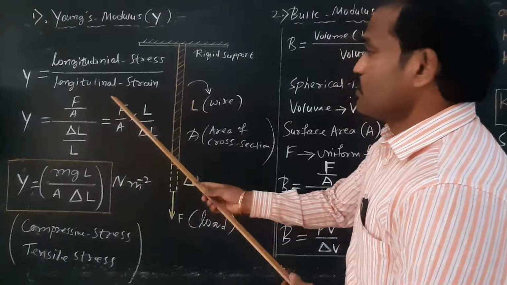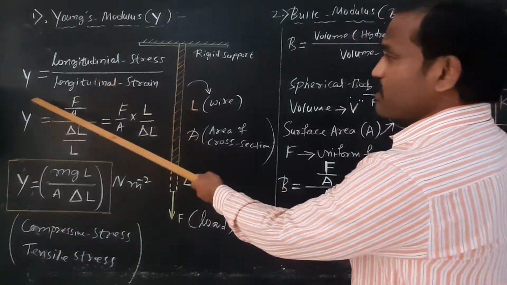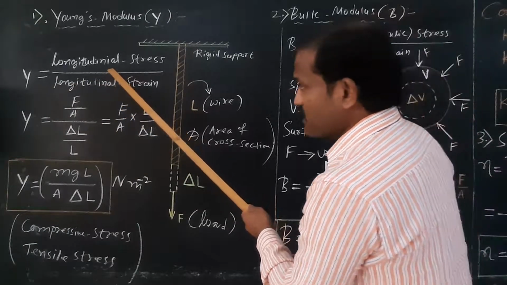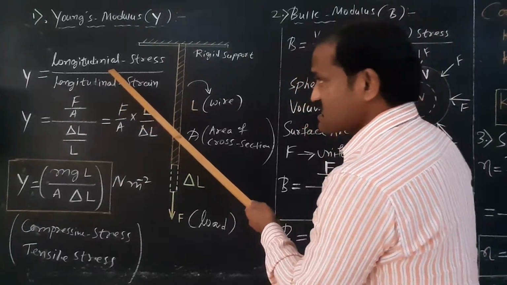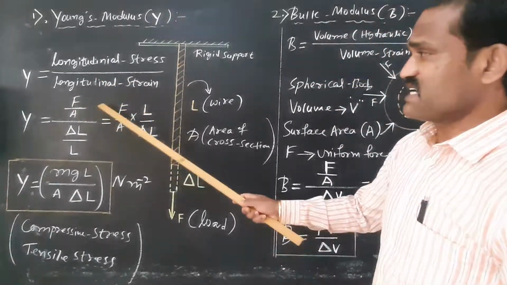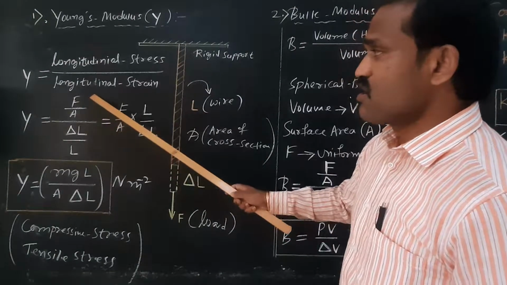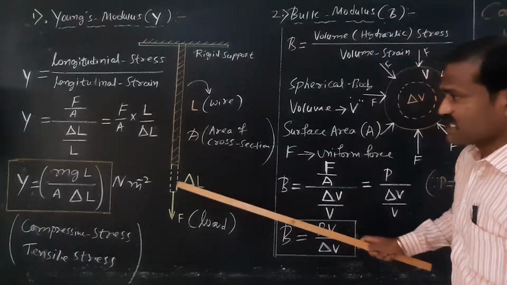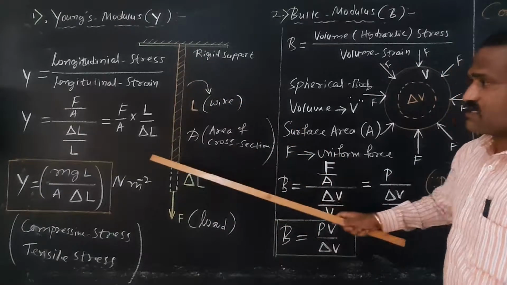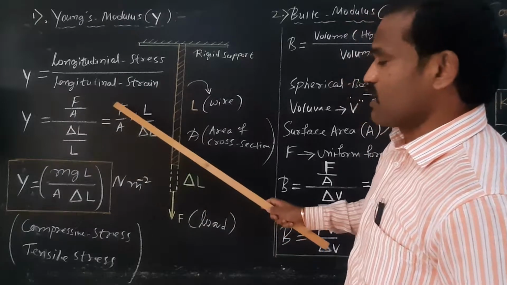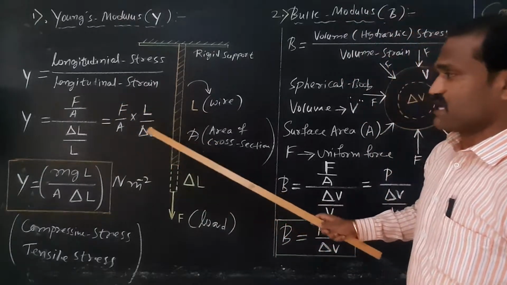So what is Young's modulus? Young's modulus of the wire or the material is defined as the ratio of longitudinal stress, compressive stress or tensile stress, to the longitudinal strain. Stress is defined as force by area. What do you mean by longitudinal strain? Change in length by original length. So change in length is delta L, original length is L. Take the reciprocal, therefore F by A into L by delta L.